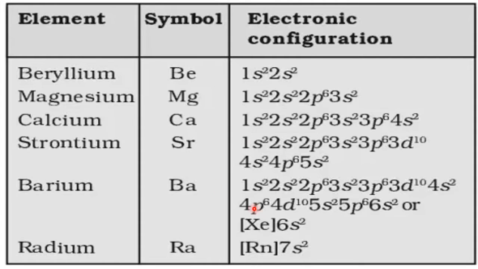Electronic configuration of these uses the above principle. Only thing is you highlight the outermost: 2s2, 3s2, 4s2, 5s2, 6s2, 7s2. You see, d entry is not here. The d entry starts from calcium. Here the entry is empty.